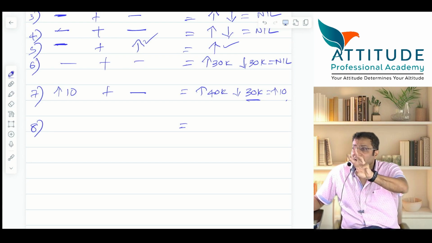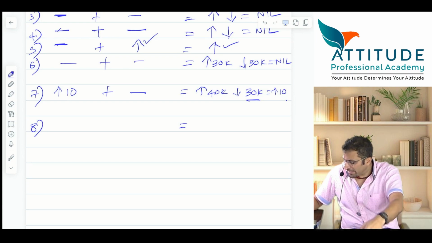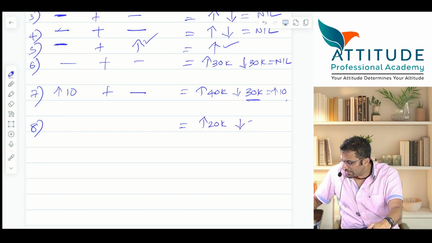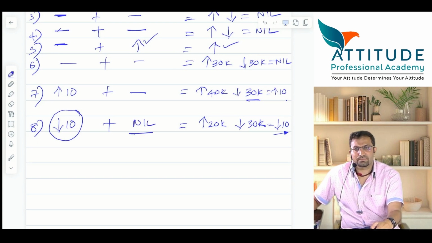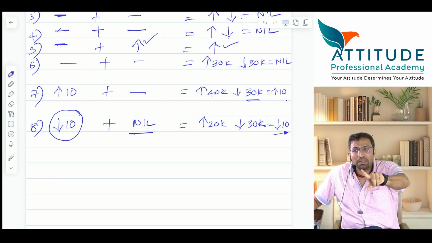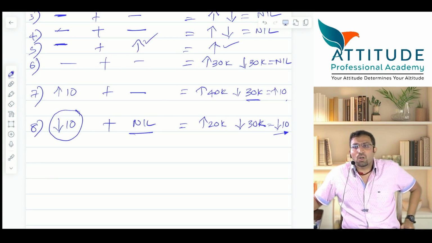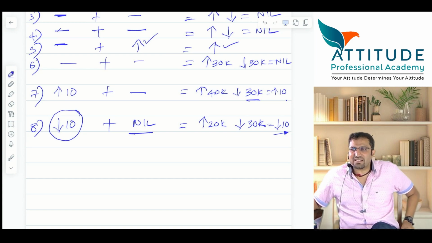Now tell me, goods costing 30 sold at 20. Cash will increase by 20k, stock will reduce by 30k, and hence there's a decrease of 10 lakhs on the asset side, and there's a loss. This loss will increase the liability or decrease the capital? Decrease the capital by 10 lakhs. Effect on liability is nil. Is it going into your minds or not? Sure? Okay, answer this.